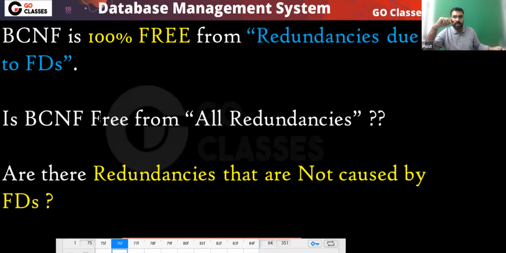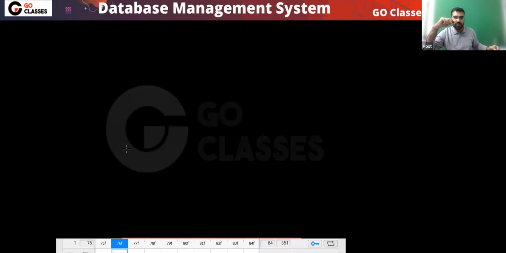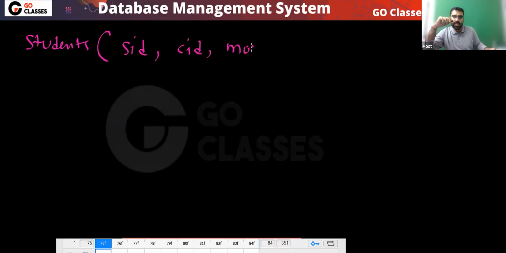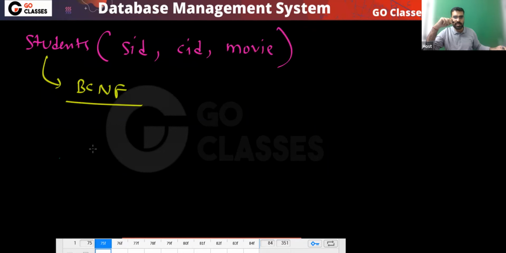So you can notice, can I say BCNF? The previous table was in BCNF. Is this in BCNF, the student table where you have SID, CID, and movie? Can I say this is in BCNF? Why is this in BCNF? Can anyone give me the reason?